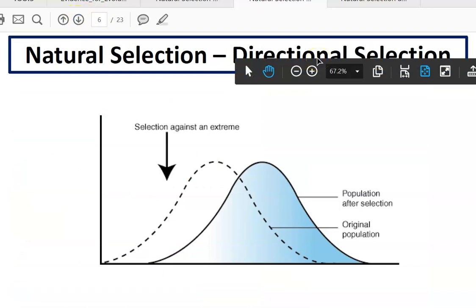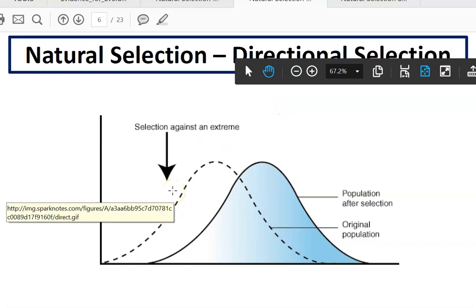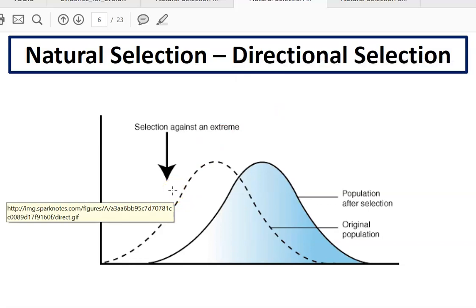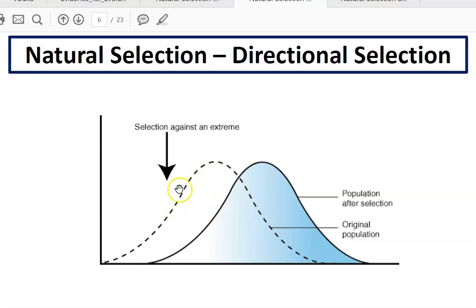All right, so here's the graph for directional selection. It selects for one extreme version of the trait. The population starts off as one trait and then it ends up as another trait, and that's directional selection.